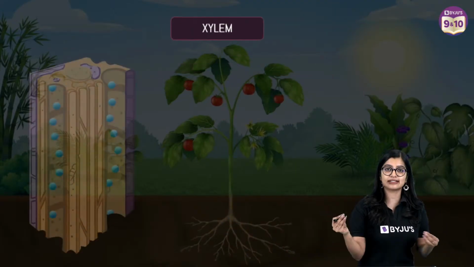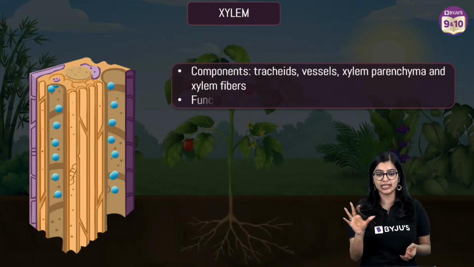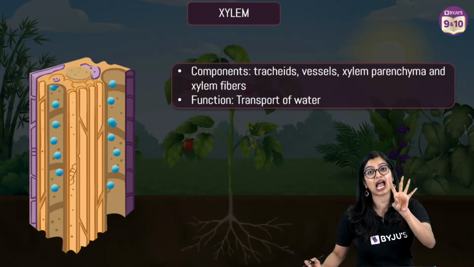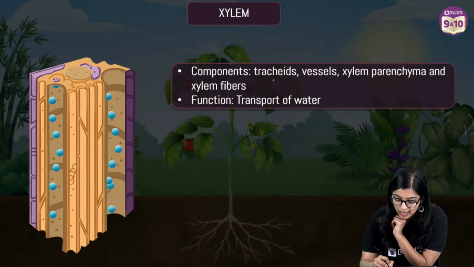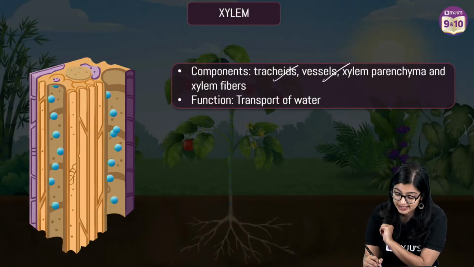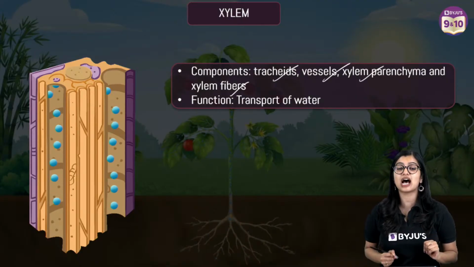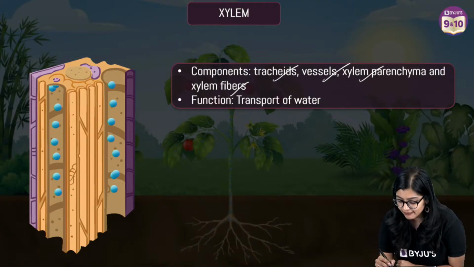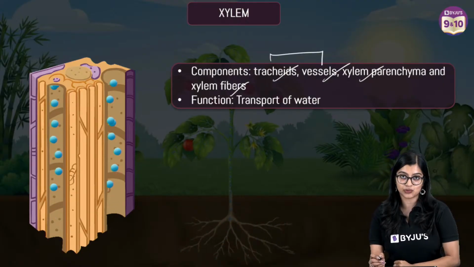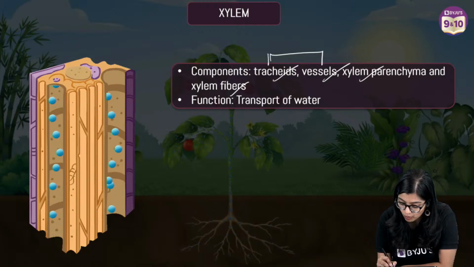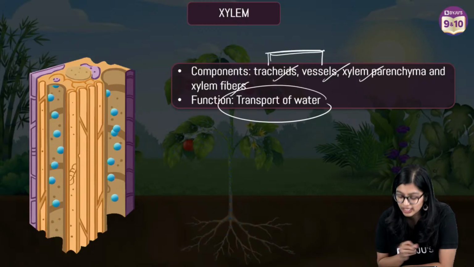Now xylem is a complex permanent tissue made up of four kinds of cells: tracheids, xylem vessels, xylem parenchyma and xylem fibers. These tracheids and vessels play a very important role in transporting water.